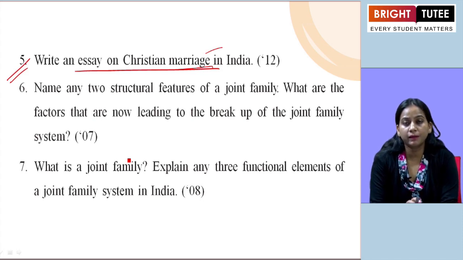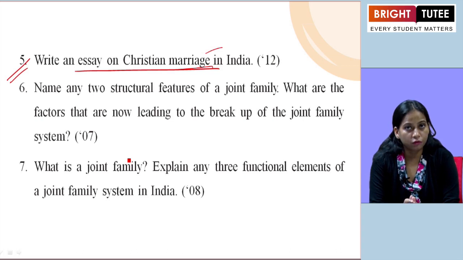Beside that, they have to submit an application for marriage in the church 3 weeks before the marriage date. Then the church priest invites objections against the proposed marriage, and when no objection is received, the marriage is held on the day fixed for it. In the church, the priest performs all the rituals related to Christian marriage, and after these rituals, wedding rings, the symbol of marriage status, are exchanged.